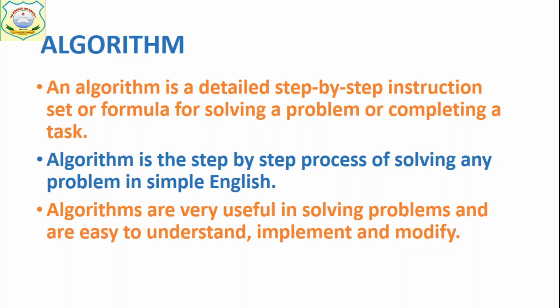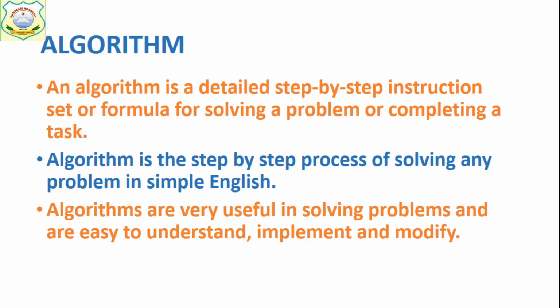Everything is step wise, right? So to do any work, the steps we follow, when we list out those steps, it is called algorithm. Suppose washing hands is a problem. So how to solve that problem? You have to write it step by step. How to do it?